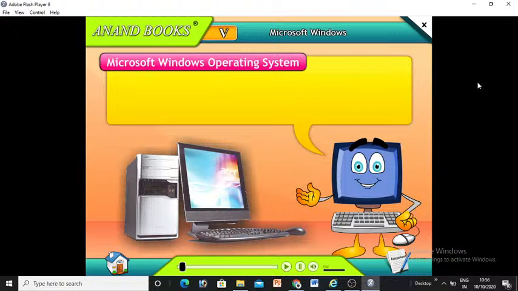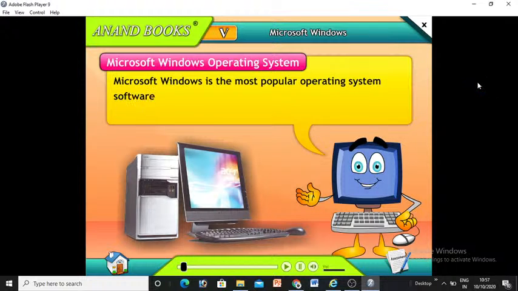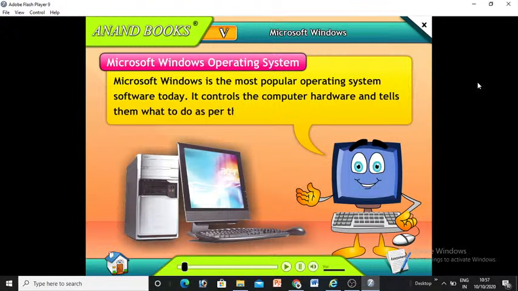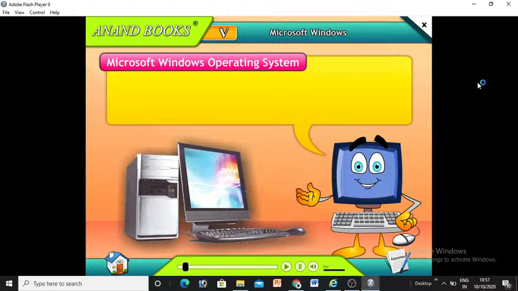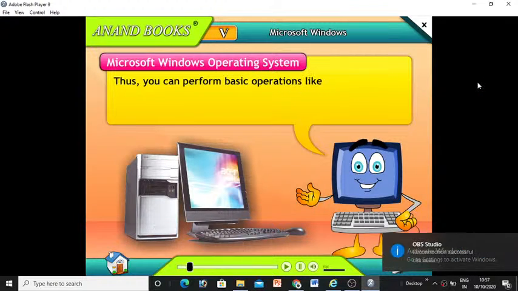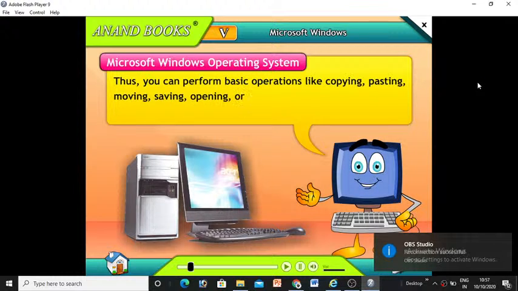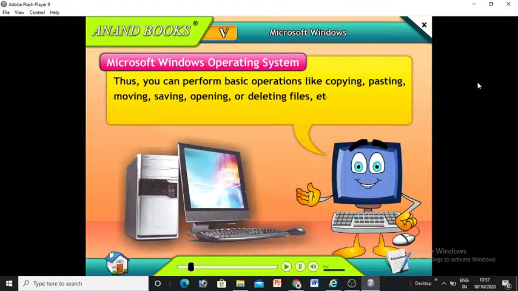Microsoft Windows Operating System. Microsoft Windows is the most popular operating system software today. It controls the computer hardware and tells them what to do as per the instructions of the user. Microsoft Windows is GUI, graphical user interface based, so you can perform tasks like copying, pasting, moving, saving, opening or deleting etc. by just clicking the graphics.